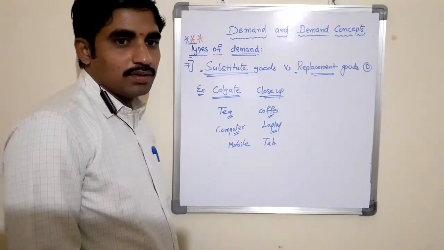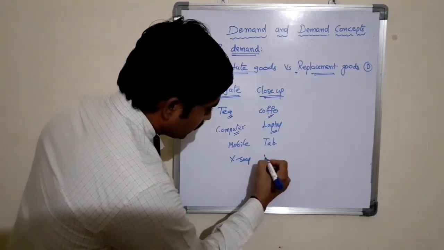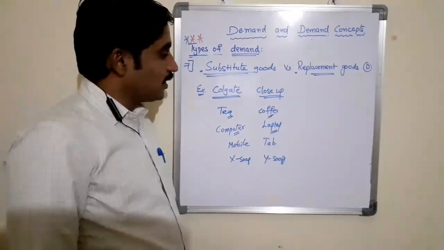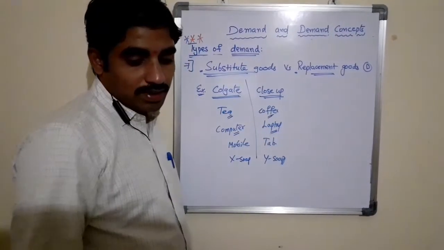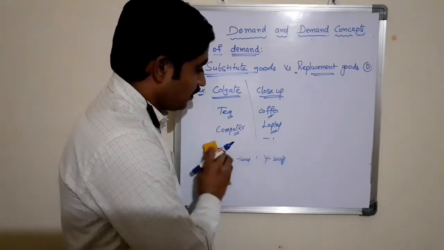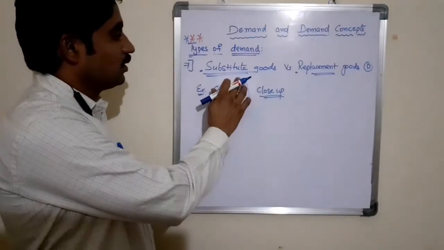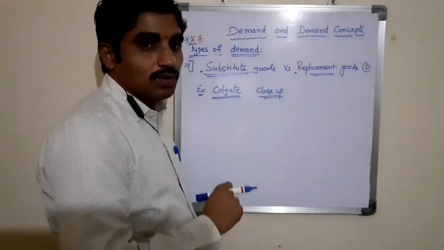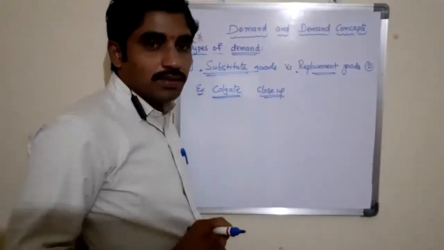Substitute goods. Here, X soap, Y soap. The satisfaction level is the same, but based on the interest of the customer, these products may be purchased by the customer. So a substitute good is a good or service which replaces the use of another product. The demand for these goods is known as substitute goods demand.